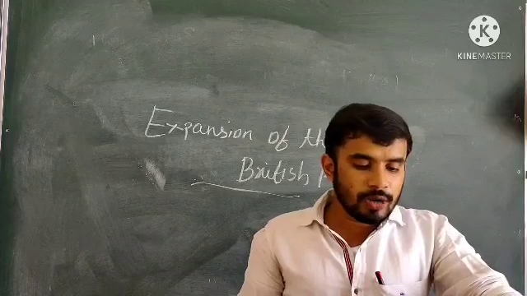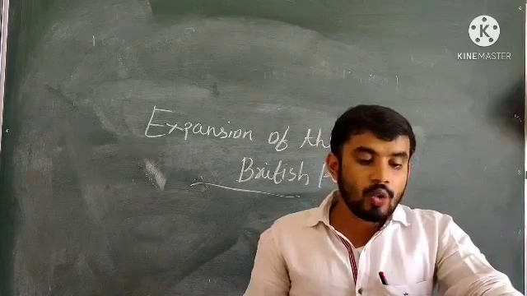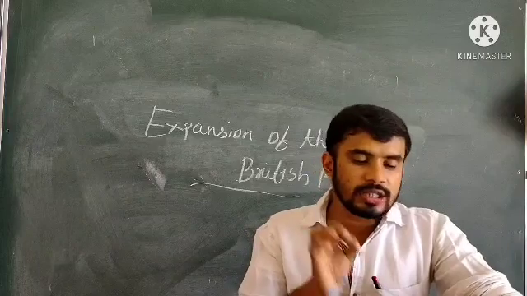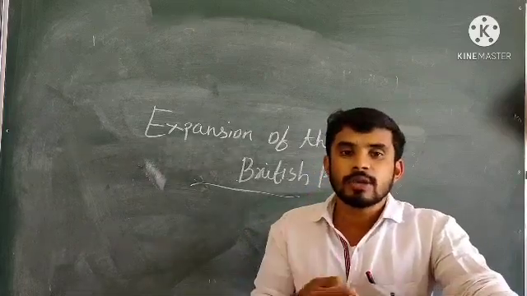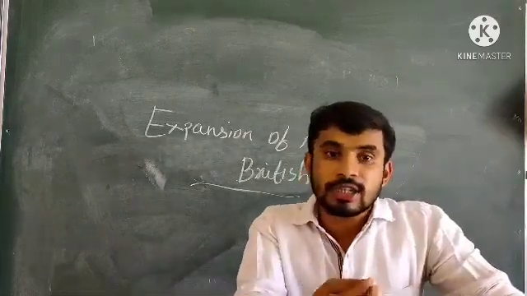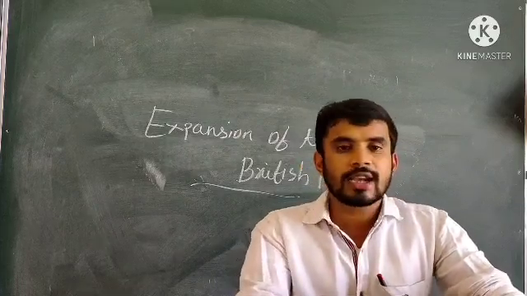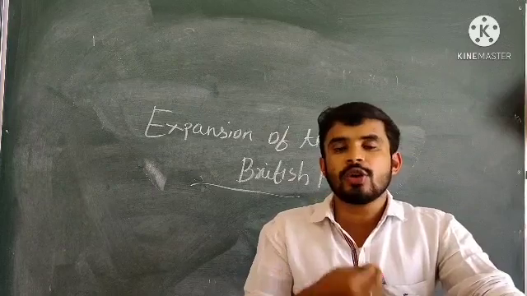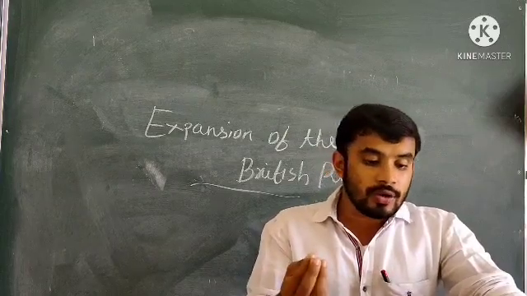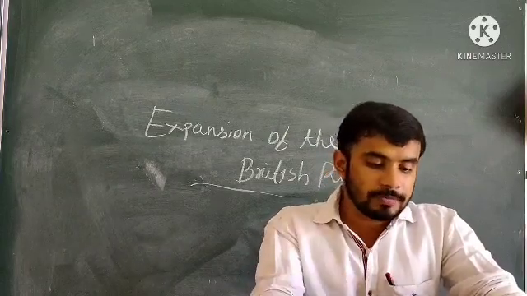The English East India Company was faced with the problem of how and from whom to collect the taxes. The next problem that arose in front of the Company was how and from whom to collect the taxes. Then what happened?